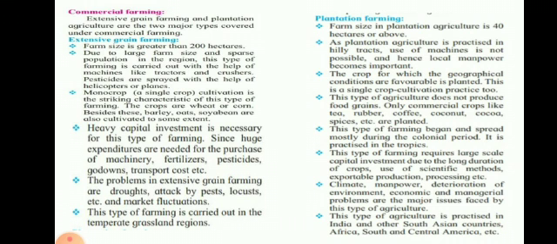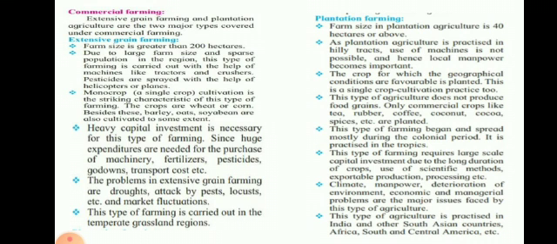This type of farming began and spread mostly during the colonial period, that is British period. It is practiced in the tropics. Tropics means between Tropic of Cancer and Tropic of Capricorn in our region. This type of farming requires large scale of capital investment due to the long duration of crops, use of scientific methods, exportable production, processing, etc. So again it is costly because to grow and look after this plant requires investment.